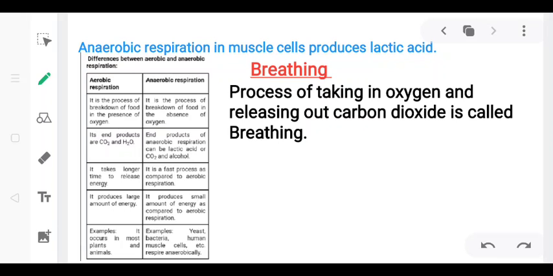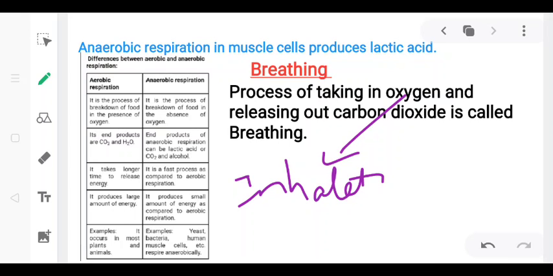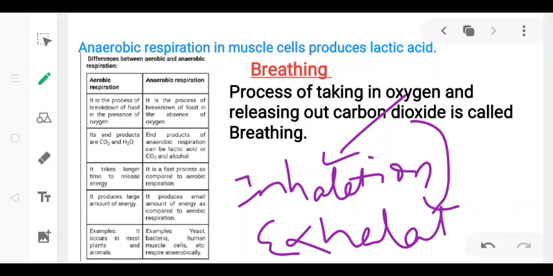Breathing is the, so what is breathing? Breathing is the physical respiration, or we can say the only the process of taking in oxygen and releasing out carbon dioxide is called breathing, and it is a physical process. Okay, the taking in oxygen is known as inhalation, and releasing out carbon dioxide is called exhalation. Okay, so this is all about this part.